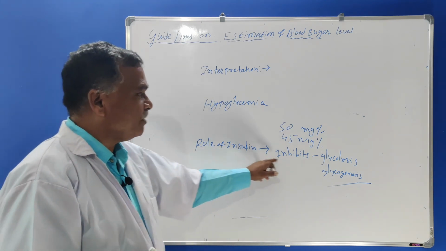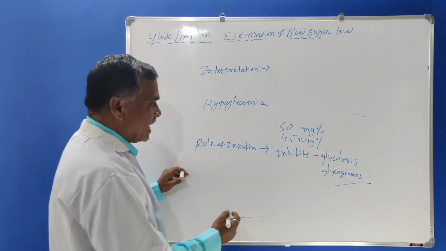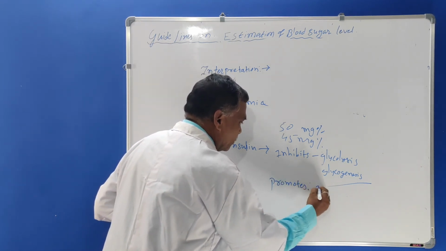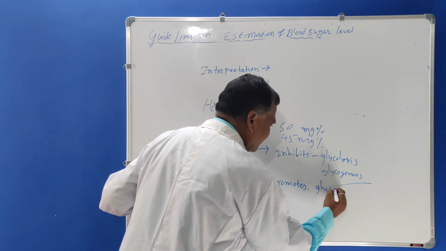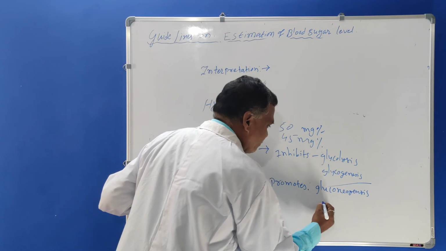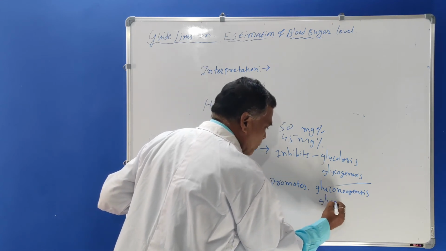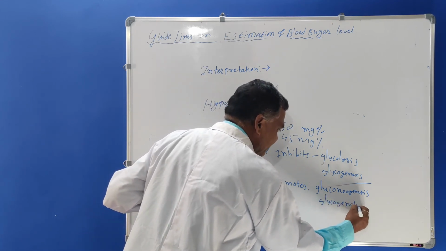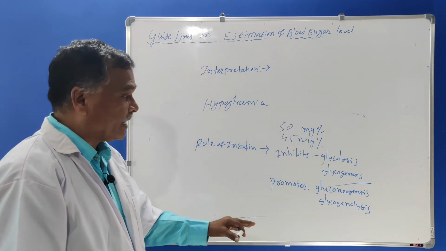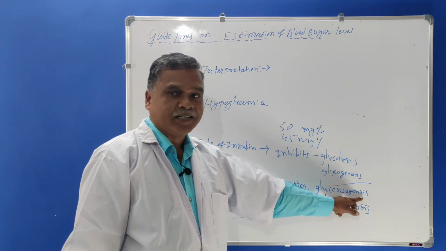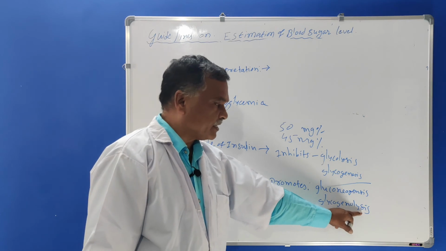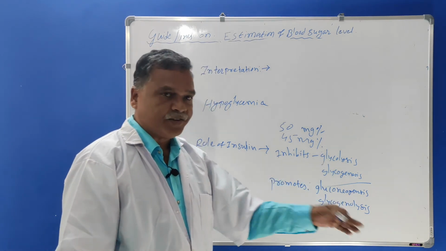So here it inhibits both the processes and promotes gluconeogenesis and glycogenolysis. Lysis is nothing but the breakdown, and genesis is the formation.